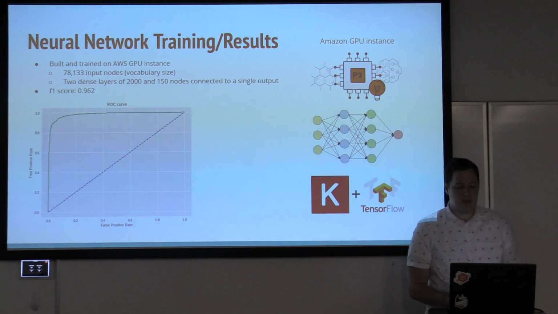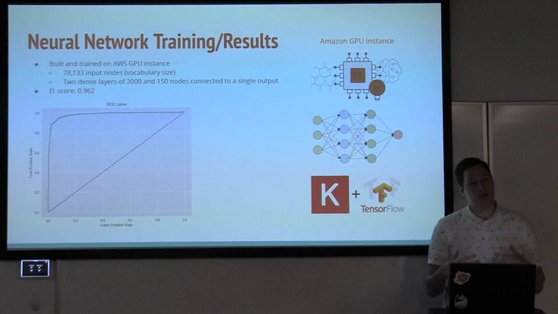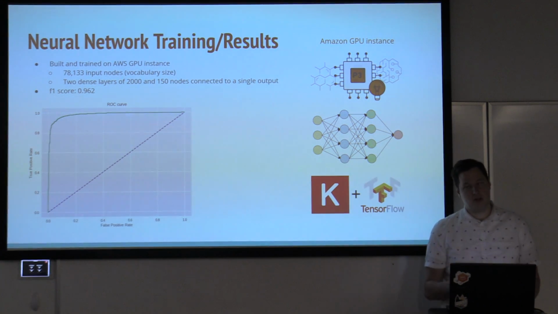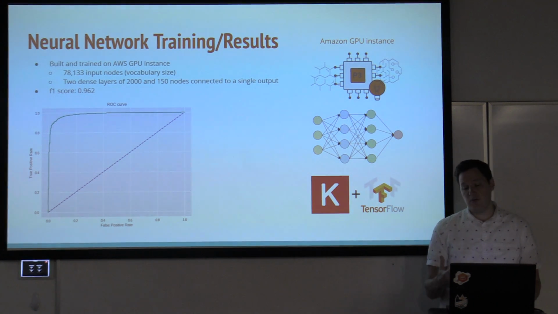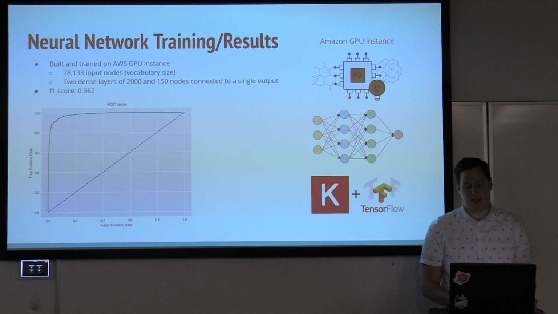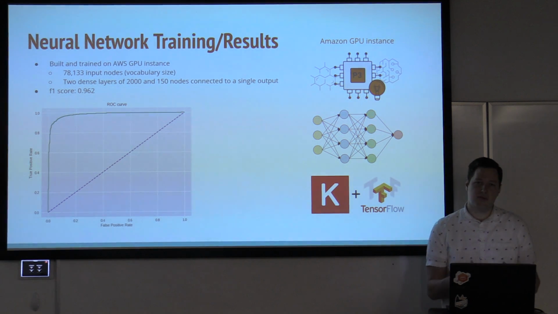So neural network training and the results of it. So once I had the data in a form that could train a network, I built one. And so the input for this network was 78,000 nodes. Each node was representing a unique word in the data set. And that layer was fed into another layer of 2,000, and then 150, and finally a single output layer, which would give us a probability of whether it was in a good review or a bad review.